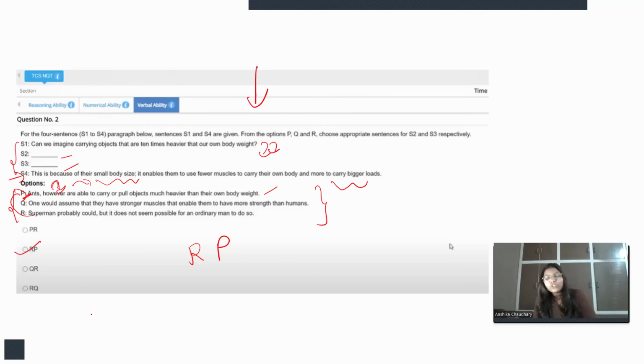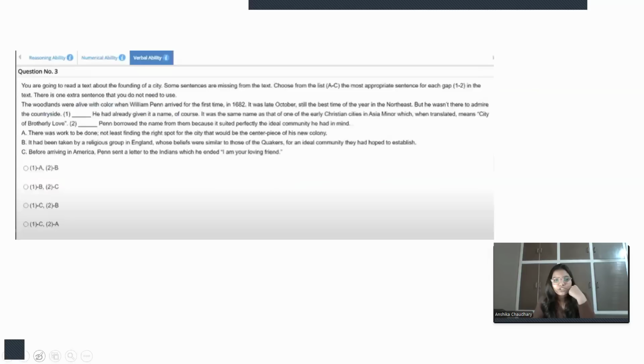Right, I hope it is clear to you. So this is how you have to arrange the pattern. First of all, just analyze the pattern and then you have to identify the continuation. And the best part is look for the initiation part, look for the conclusion part, then only you have to infer the analysis, right? Let's move on to the next question.